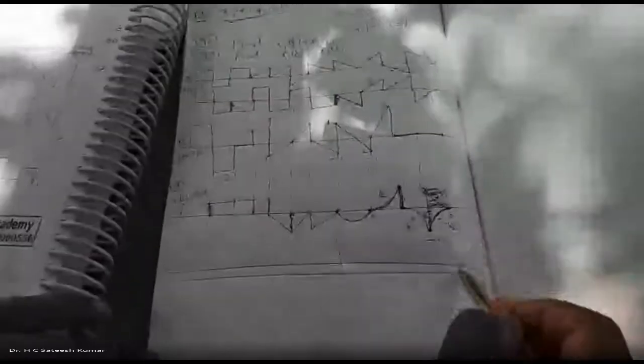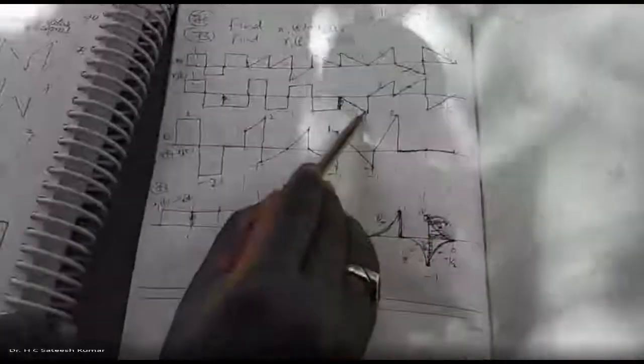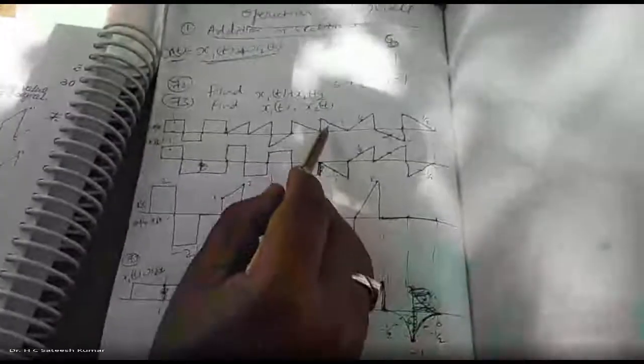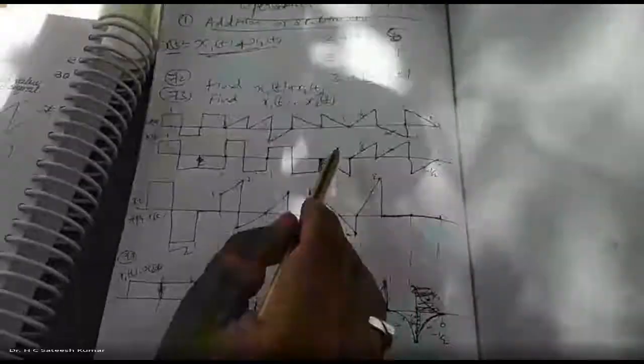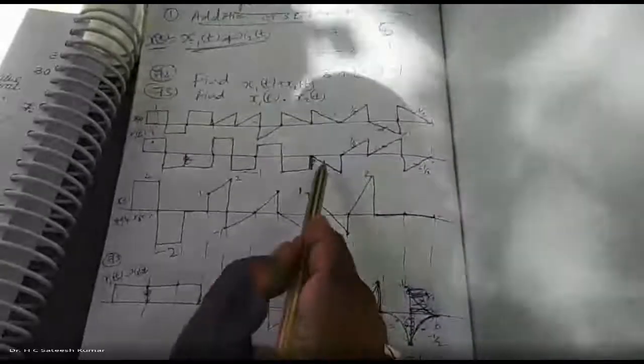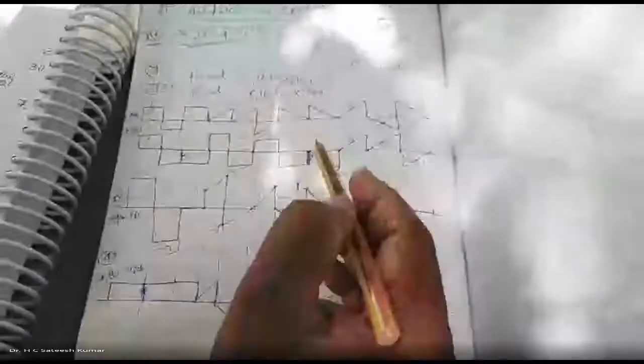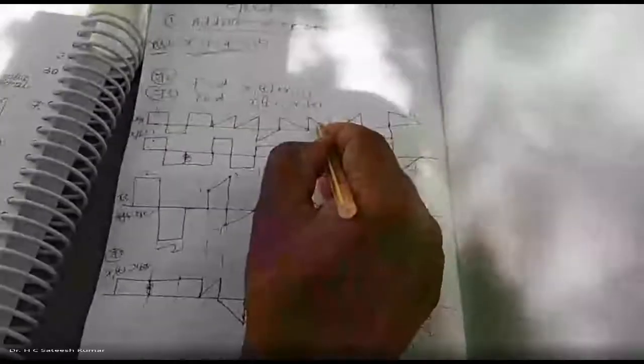Okay, right. Just check it out. You take this one. This is parabola. Go to endpoints. So let us say ramp into ramp is t into t, which is t square. You will get parabola. Go to endpoints. 0 into 1 is 0. And next, minus 1 into 0 is 0. You will get it. So now you check it. Between the endpoints are 0 only. In between we should get parabola because t into t is t square.